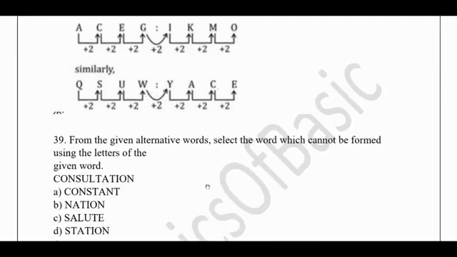From the given alternatives, select the word which cannot be formed using the letters of the given word consultation. See, the question is they have given this word. So among these four, one word is not able to form from this consultation. So we need to find out that. So constant can be formed. Nation can also be formed. Salute, T E is not present, so the answer is C. Okay, so the salute cannot be formed from the word consultation. So this is how you need to solve these kind of questions.